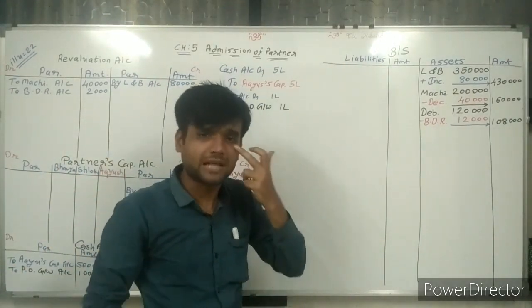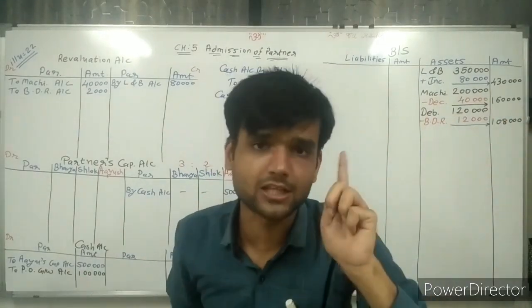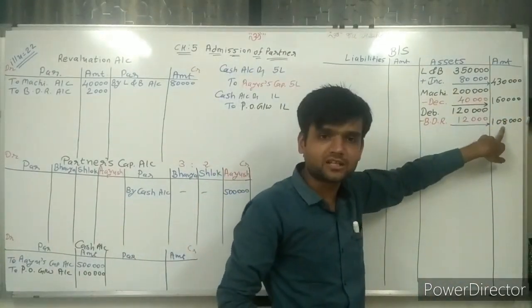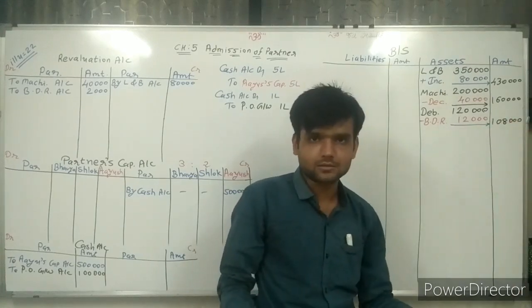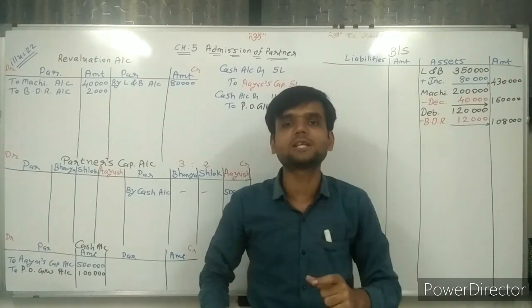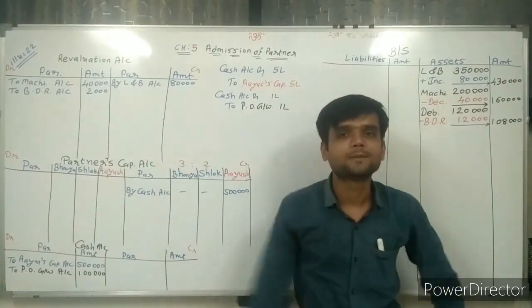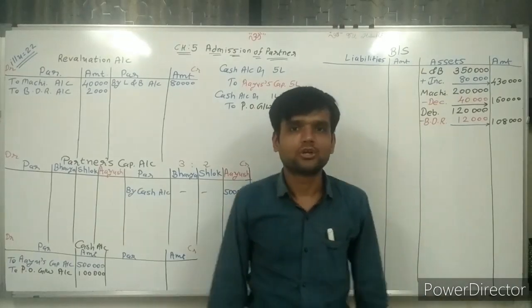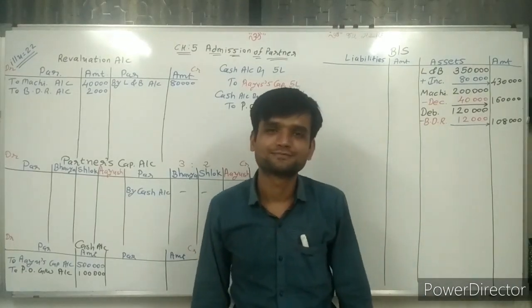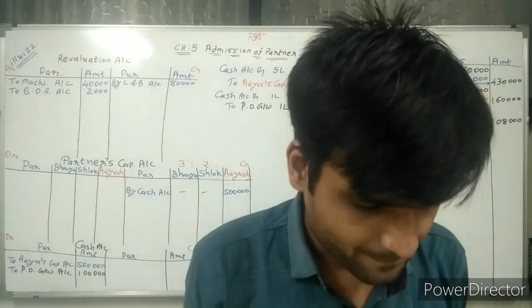And if you compare the asset, the outer side asset is given to you as 1,10,000. Now the asset becomes 1,08,000. So from 1,10,000 to 1,08,000, 2,000 rupees decrease in asset. And asset decrease means simple, debited to revaluation account.